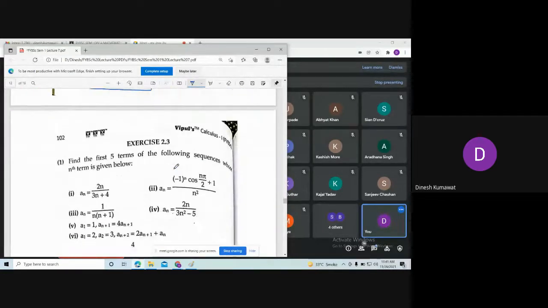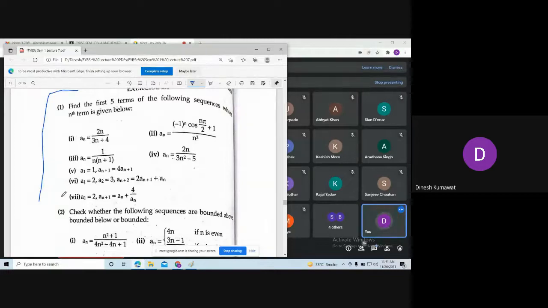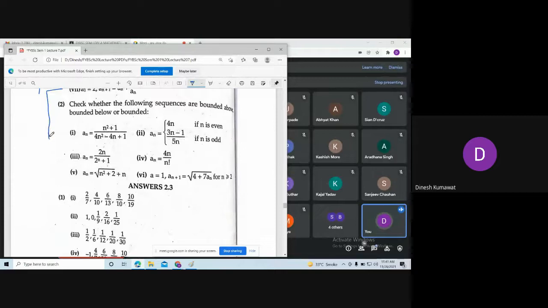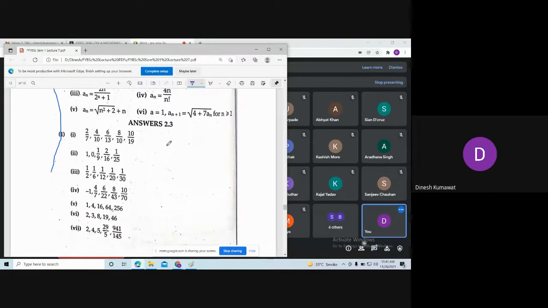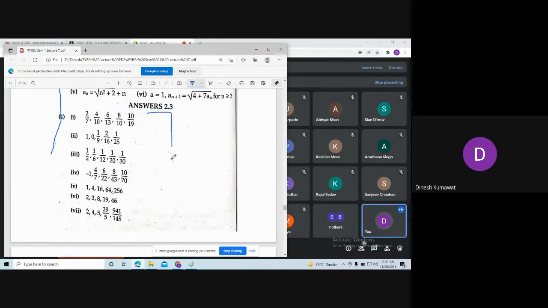Now, these are some exercises for your homework. If you are unable to solve these exercises, then you already know that I will give you some exercises from this in your practicals. So ultimately, you need to solve at least one of them. And you can see answers are also given to you, so you can check your answers too.